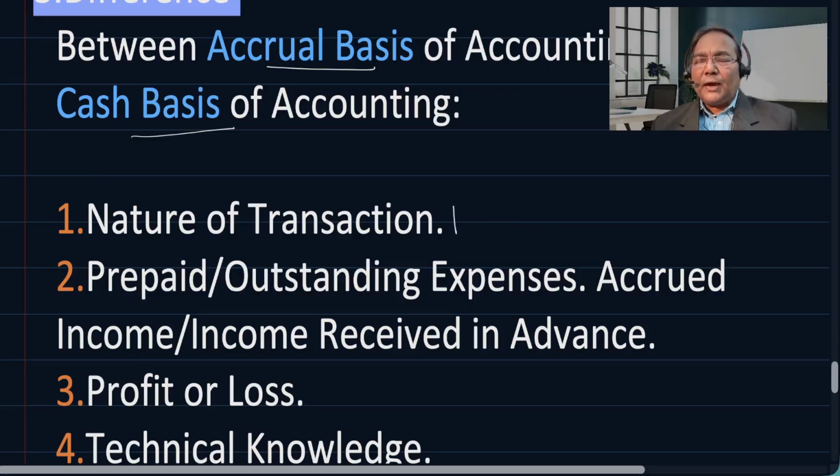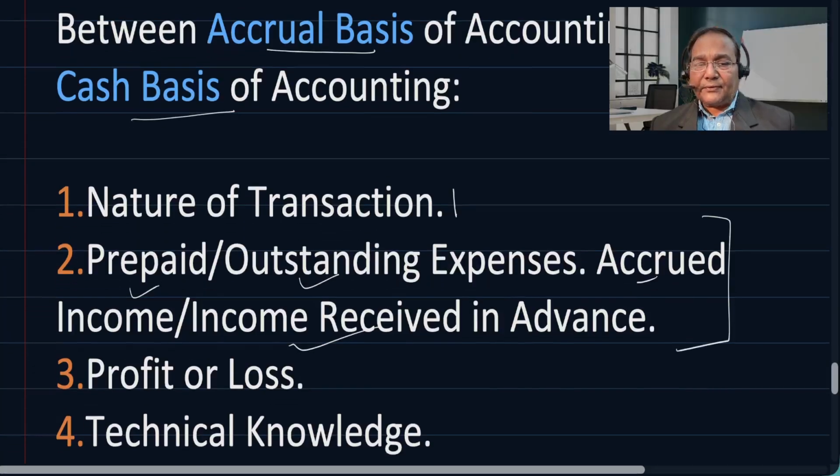So here we have seen in cash basis, cash transactions are largely there, whereas the institutions or enterprises which maintain accrual basis, there will be cash and credit both transactions and both are taken into consideration. There will be prepaid outstanding expenses, accrued income, income received in advance.